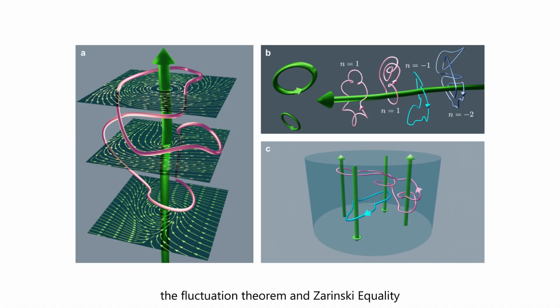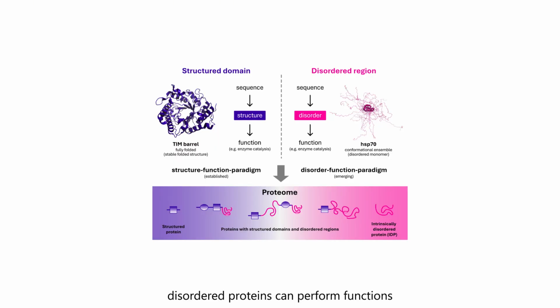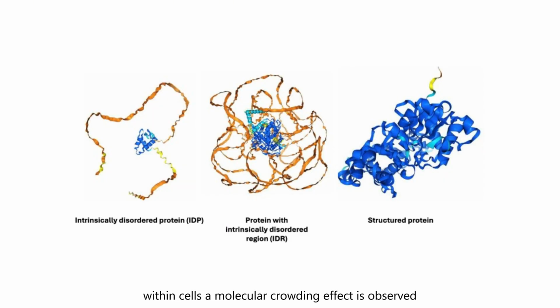Subcellular space. The fluctuation theorem and Jarzynski equality describe the behavior of non-equilibrium systems on small scales. Intrinsically disordered proteins can perform functions without a stable 3-dimensional structure. Within cells, a molecular crowding effect is observed. High concentrations of macromolecules affect the rate of diffusion and biochemical reactions.